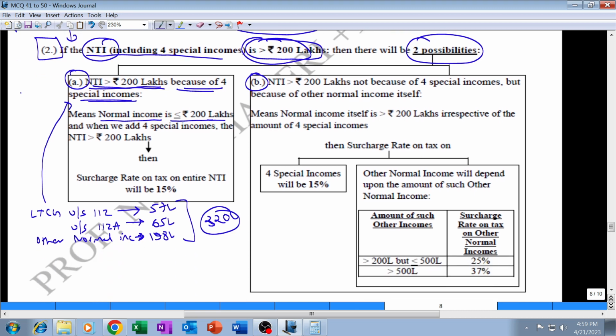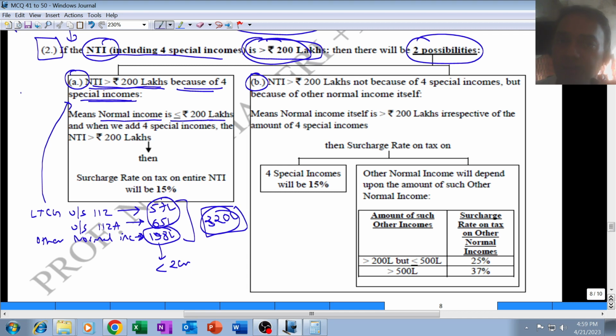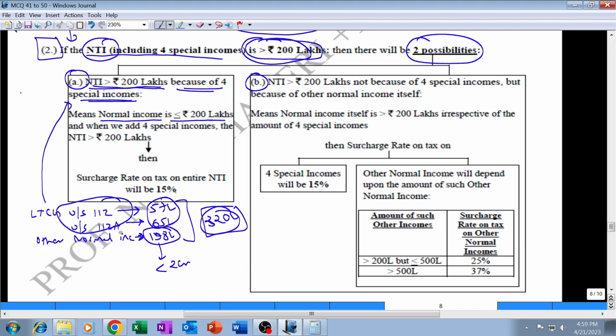If you remove these 2 special incomes, the net income is less than 2 crore. If total income is exceeding 2 crore only because of these special incomes, then the surcharge rate will be 15% on tax on each and every income.